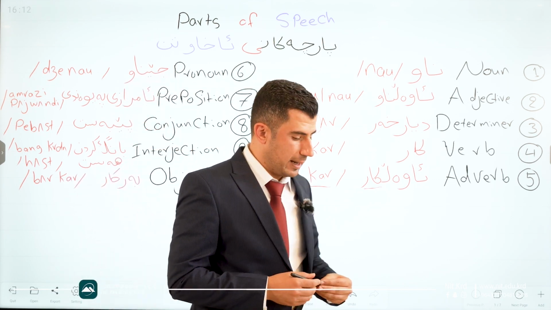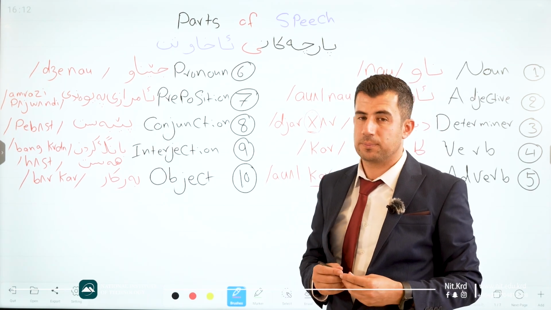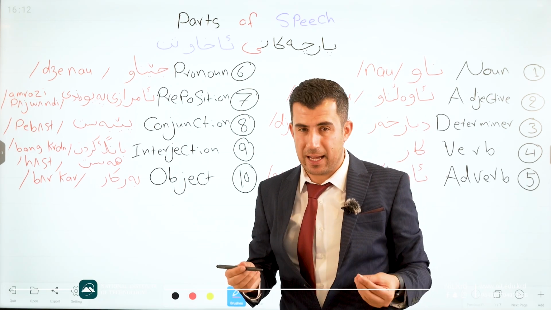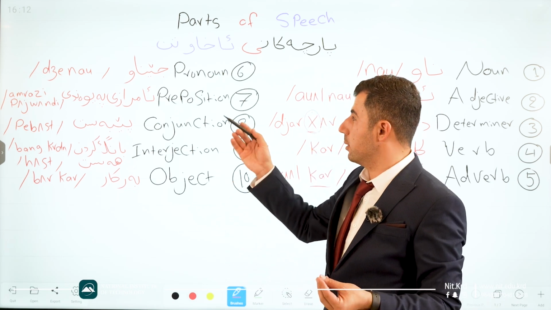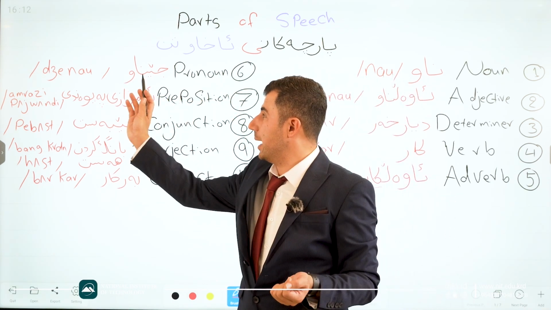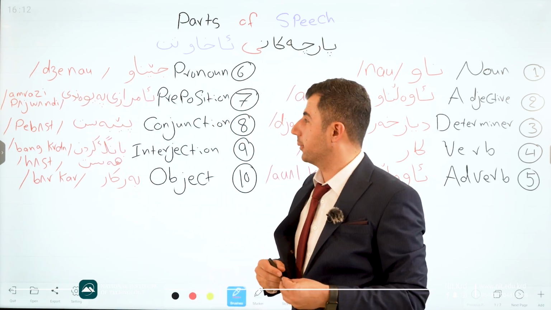Good. After that we have to go there for pronoun. Number 6 is pronoun. In Kurdish we say j now, and it is possible to say ra now. Both j now and ra now are the same. Good. How do we pronounce j now? J now. Good.